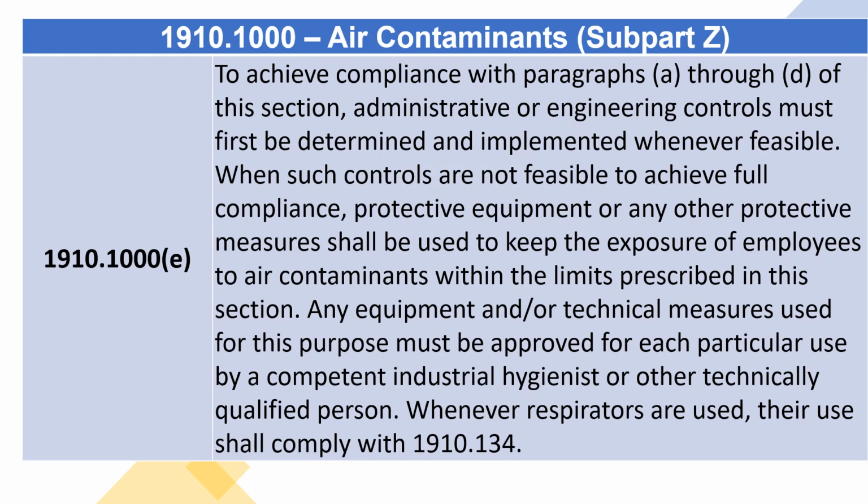1910.1000(e) To achieve compliance with paragraphs (a) through (d) of this section, administrative or engineering controls must first be determined and implemented whenever feasible. When such controls are not feasible to achieve full compliance, protective equipment or any other protective measures shall be used to keep the exposure of employees to air contaminants within the limits prescribed in this section. Any equipment and/or technical measures used for this purpose must be approved for each particular use by a competent industrial hygienist or other technically qualified person. Whenever respirators are used, their use shall comply with 1910.134.